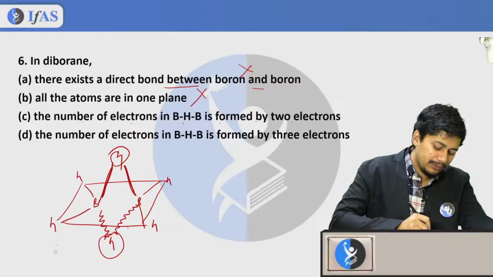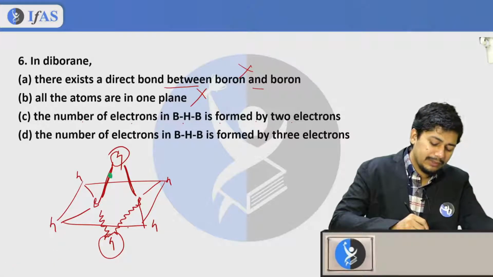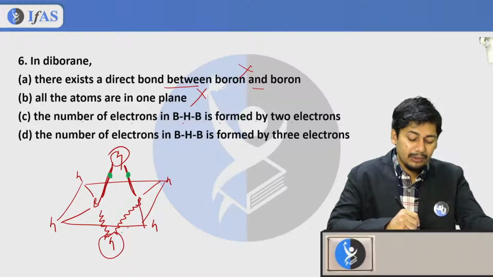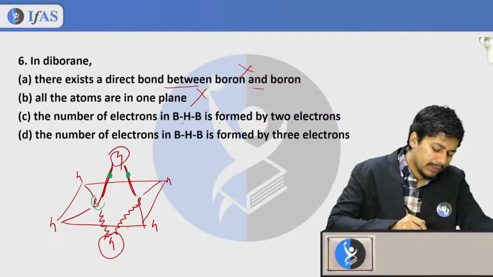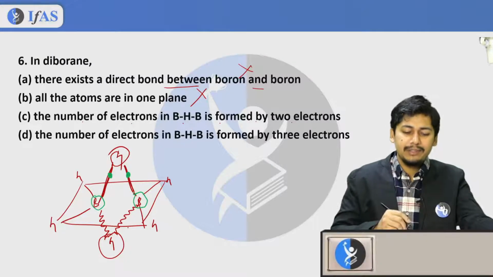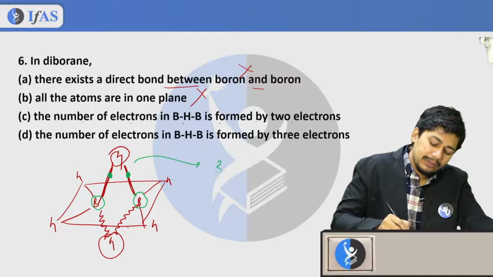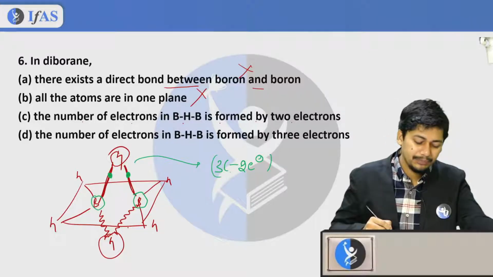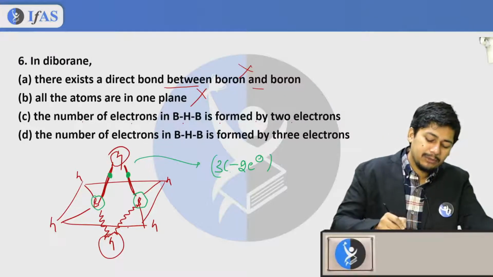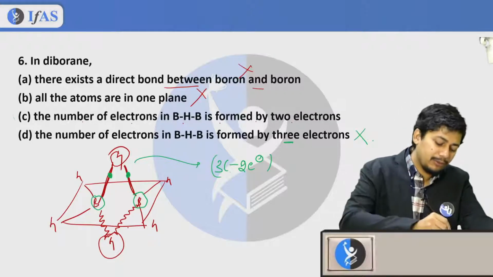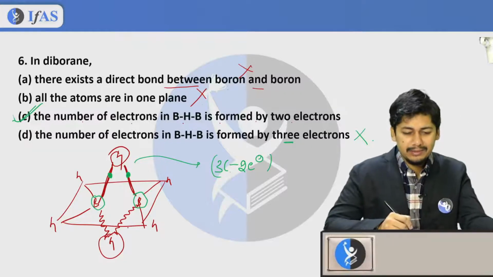Because if you see here, how many electrons? Here we are having a 3 center, and in between these 3 centers this will contain 2 electrons. So that's why this is called 3 center 2 electron. The number of electrons in BHB is formed by 3 electrons: this is going to be the incorrect statement. So therefore option C is going to be the correct answer.